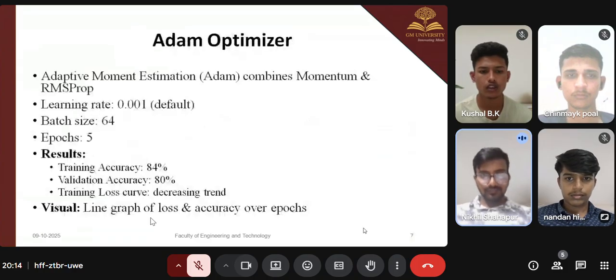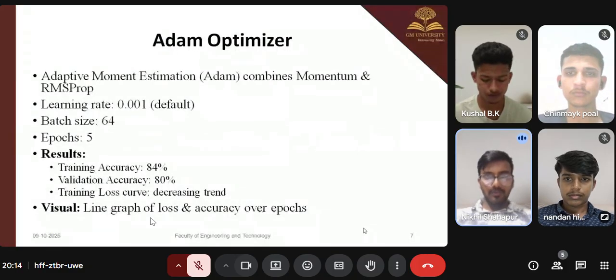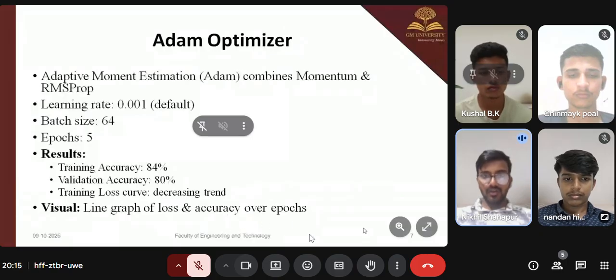The next slide is about the Adam optimizer. Adaptive Moment Estimation (Adam) combines momentum and RMSProp. Learning rate 0.001 is the default, batch size 64, and epochs 5. Result: training accuracy 84%, validation accuracy 80%, with the training loss curve showing a decreasing trend. The visualization is a line graph of loss and accuracy over epochs.